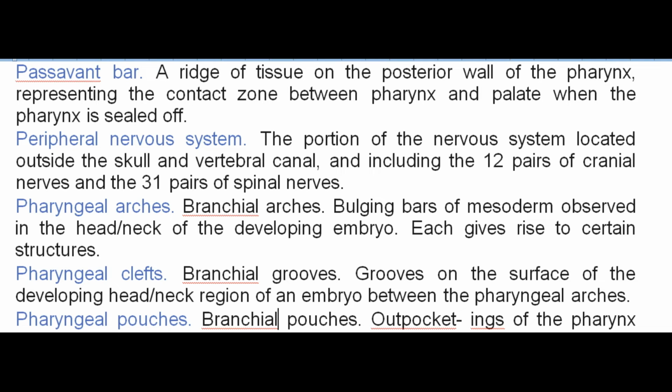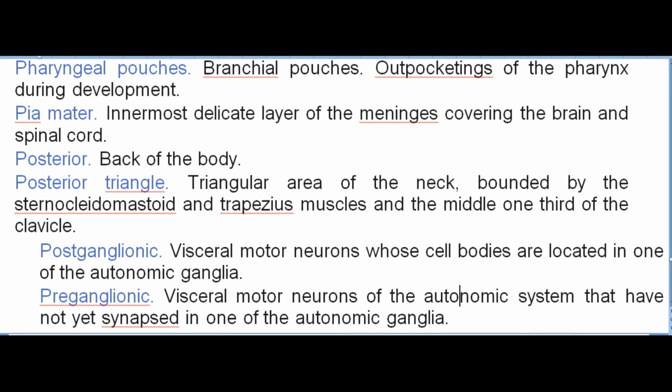Pharyngeal arches. Branchial arches. Bulging bars of mesoderm observed in the head/neck of the developing embryo. Each gives rise to certain structures. Pharyngeal clefts. Branchial grooves. Grooves on the surface of the developing head/neck region of an embryo between the pharyngeal arches. Pharyngeal pouches. Branchial pouches. Outpocketings of the pharynx during development. Pia mater. Innermost delicate layer of the meninges covering the brain and spinal cord. Posterior. Back of the body.